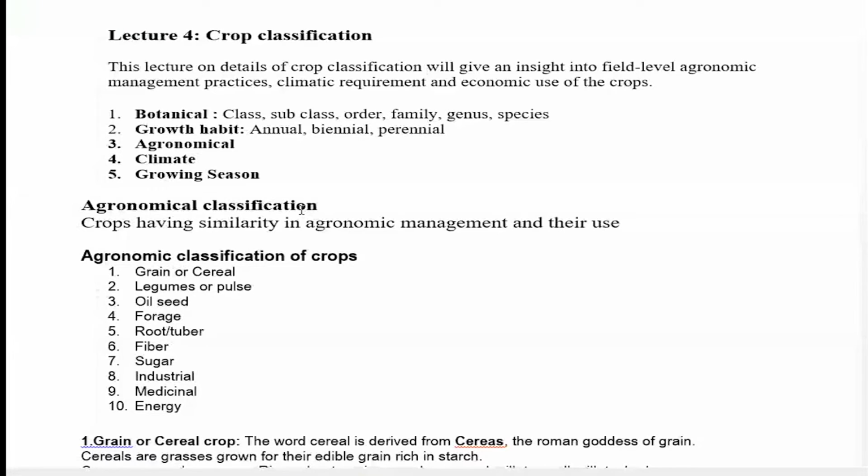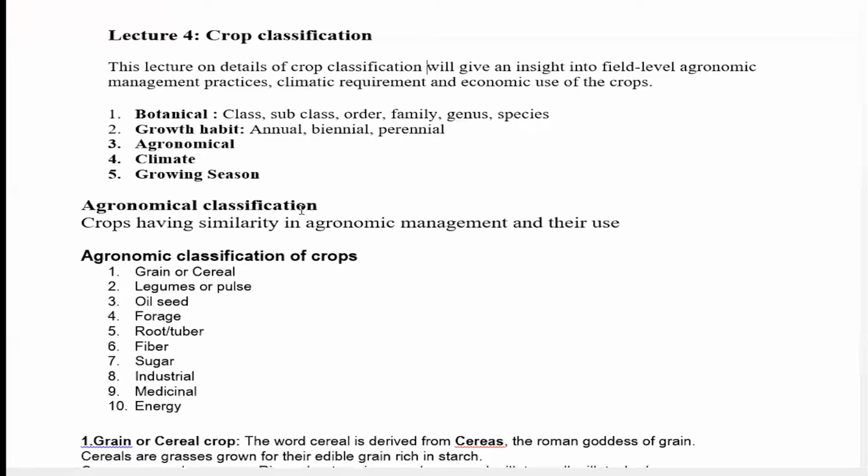The crops belonging to a particular group will have similarity in their agronomic management, as well as in the economic parts. That also helps identification of plant parts and the development of machinery for planting, intercrop operations and harvesting of the crops, and also the use of the crops.